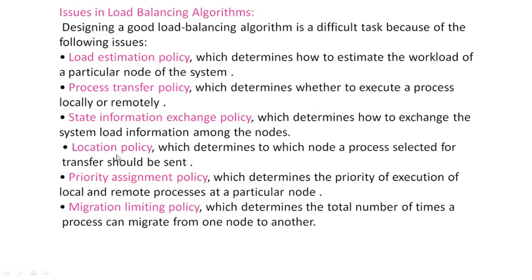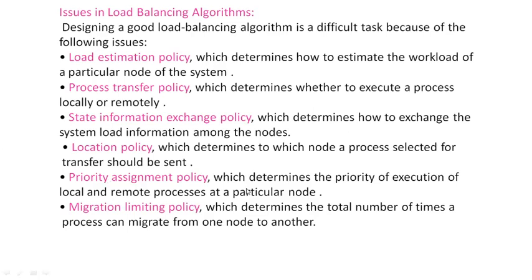And another issue is location policy. It determines to which node a process selected for transfer should be sent. After identifying a particular node, to which node that process should be sent.